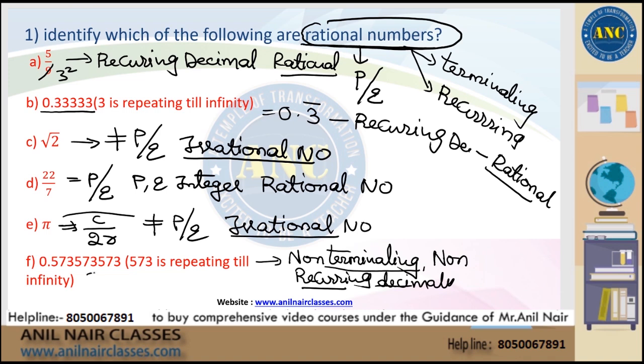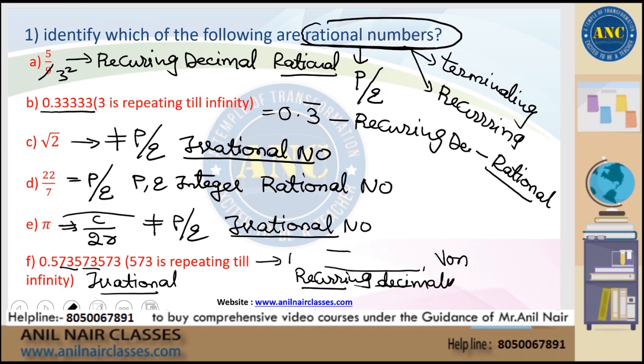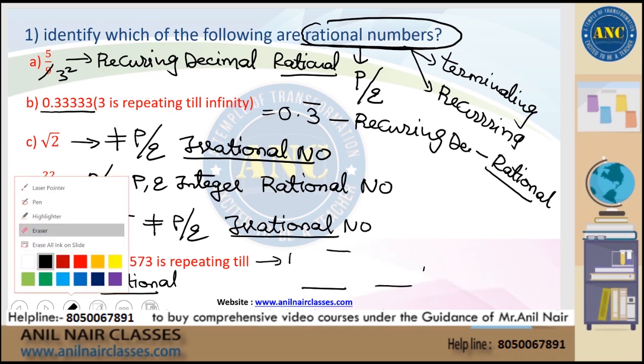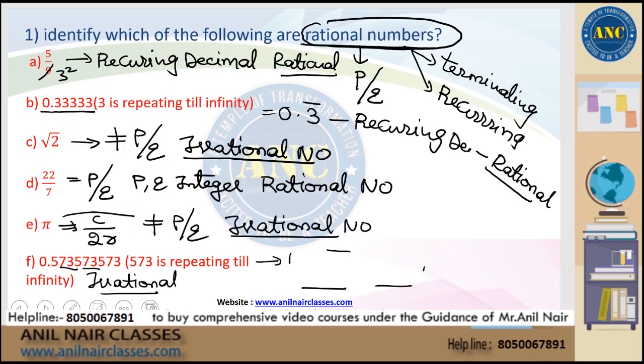So these are nothing but... 573, here 573 is repeated. Oh, sorry. Here it is written in the question that 573 is getting repeated.